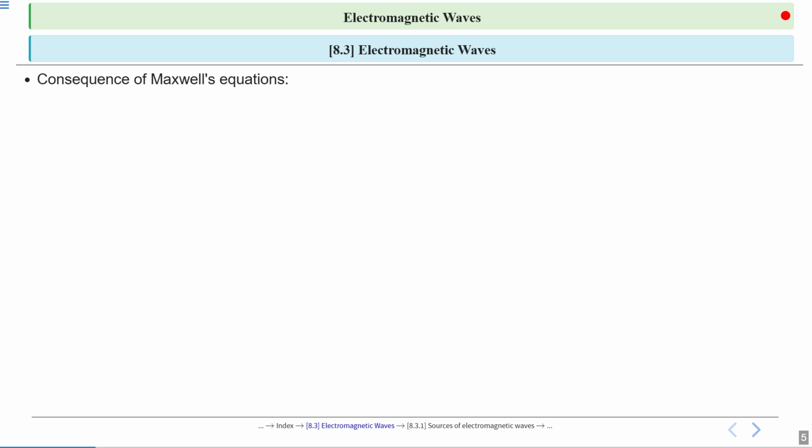So what were the consequences of Maxwell's equations? Maxwell gave 4 equations. He unified the laws of electricity and magnetism. What was Faraday's law? A changing magnetic field creates an electric field. According to Faraday's law, a time varying magnetic field creates an electric field.